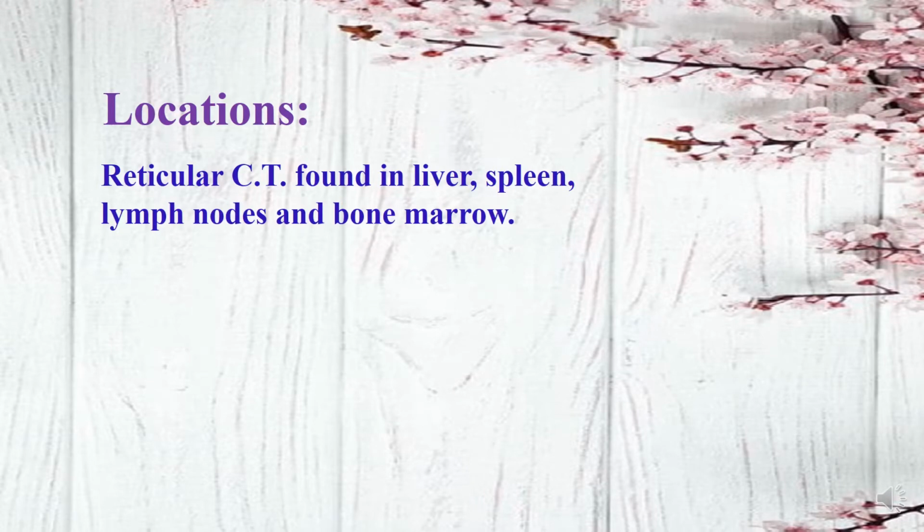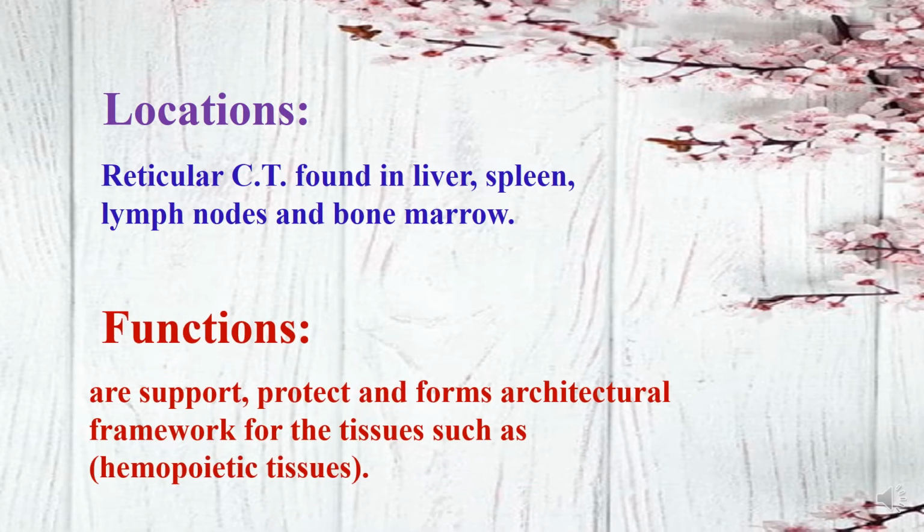The most common locations of reticular connective tissue are the liver, spleen, lymph nodes, and bone marrow. The functions of reticular connective tissue are to support, protect, and form the architectural framework for tissues such as hematopoietic tissues.